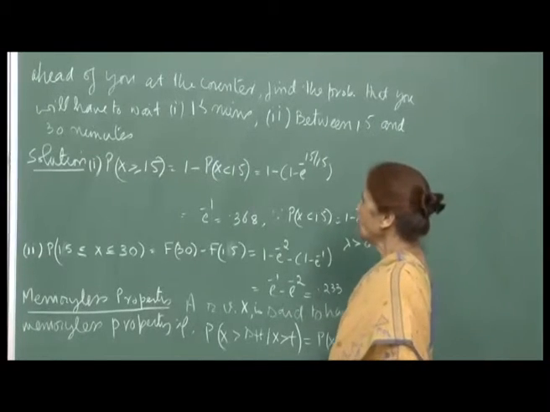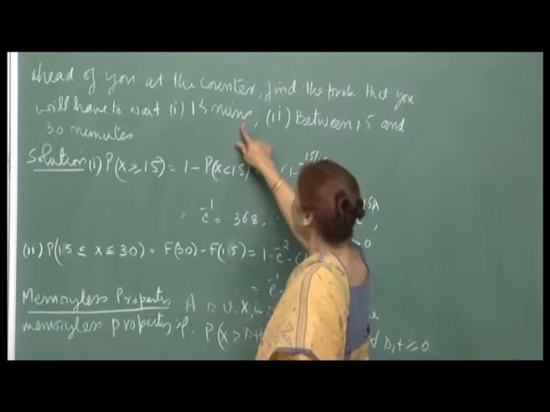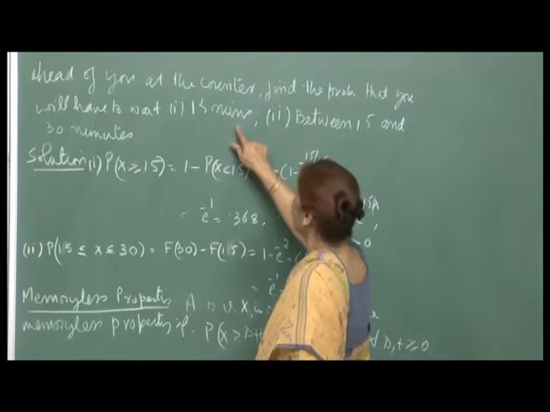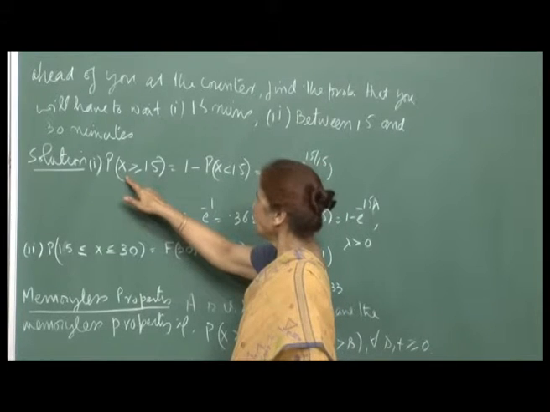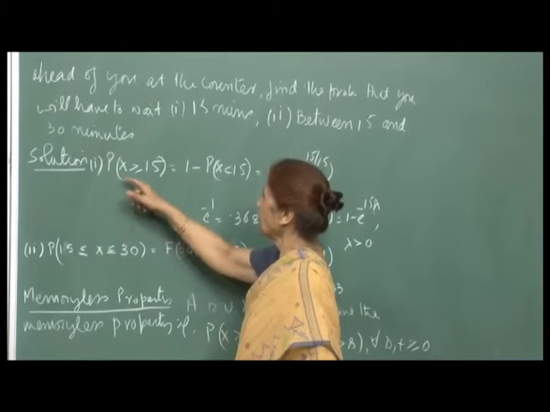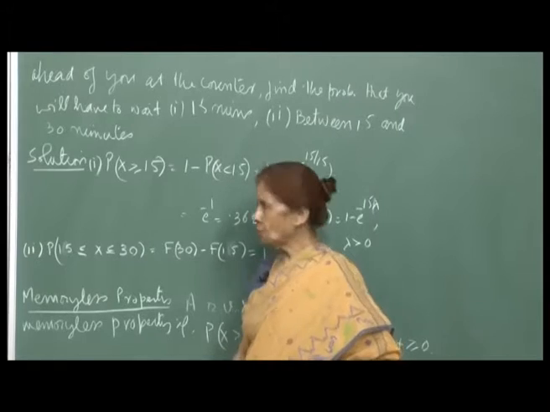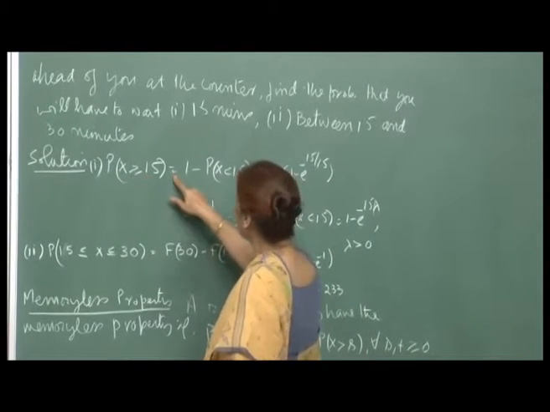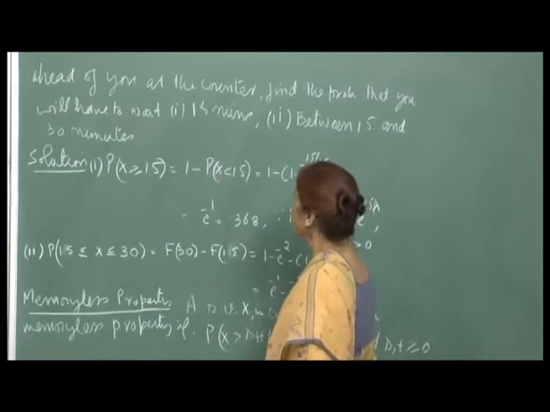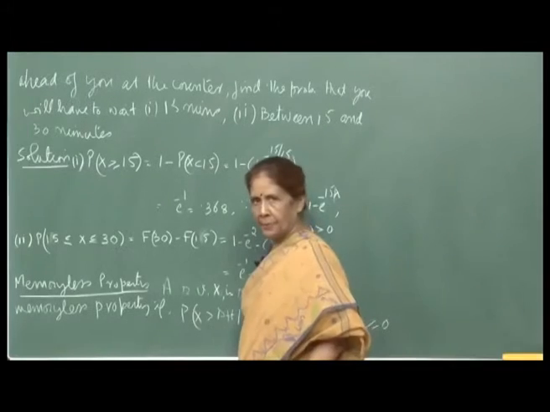To find the probability that you have to wait for 15 minutes, that means at least 15 minutes, right. So, therefore, the event would be x greater than or equal to 15, where x is your time for having to wait. So, probability x greater than or equal to 15 will be equal to 1 minus probability x less than 15, right.